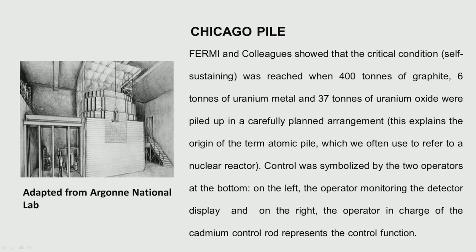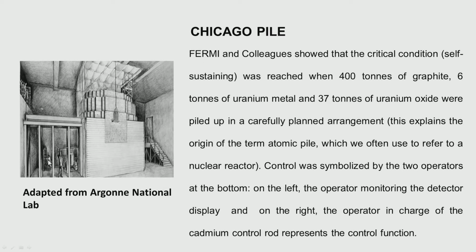Now, as I mentioned, moderation is required to have a good probability of a fission reaction. So, the geometry thus created, then you must also have the control, and here you have 2 operators. See, one operator is sitting and monitoring the display.